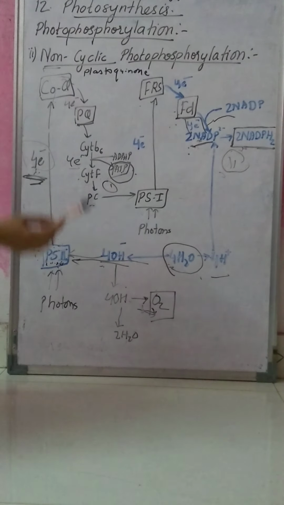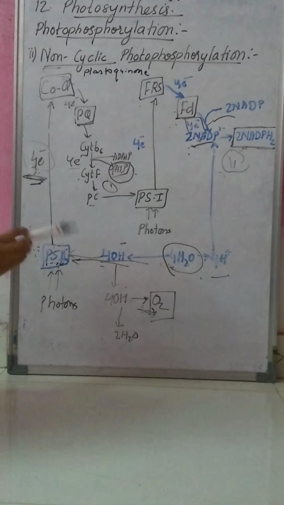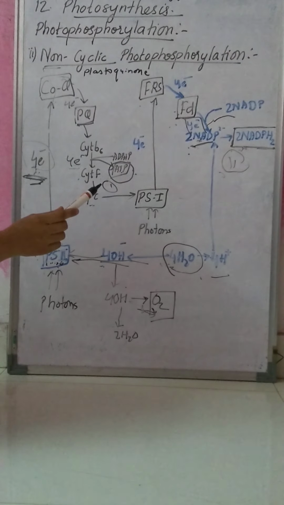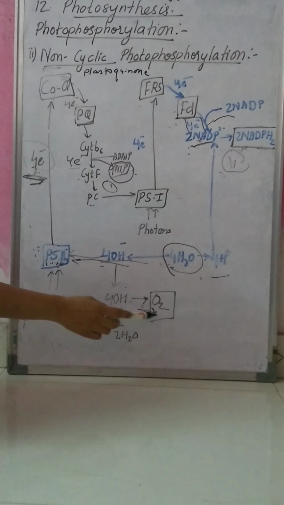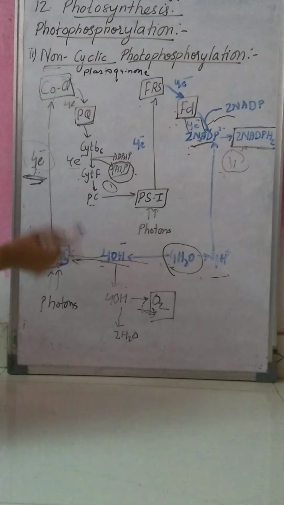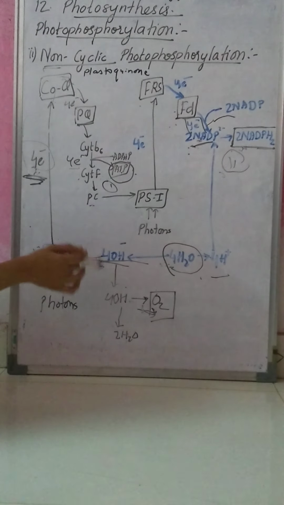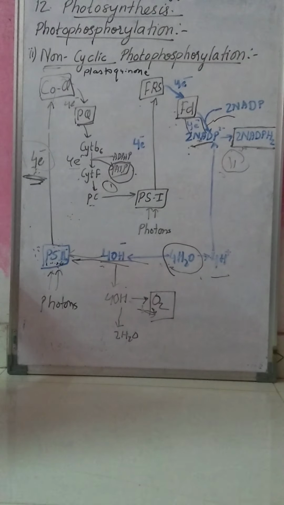Then you can also see in non-cyclic electron transfer, photolysis of water takes place, which does not take place in cyclic photophosphorylation. And also in non-cyclic photophosphorylation, you can see oxygen is released, whereas in cyclic, oxygen is not released. So this cycle is more efficient than cyclic electron transfer.